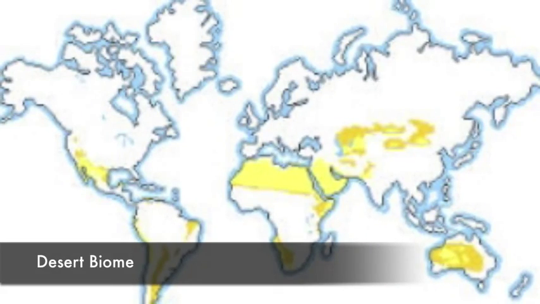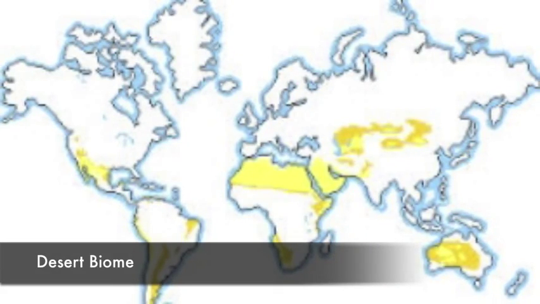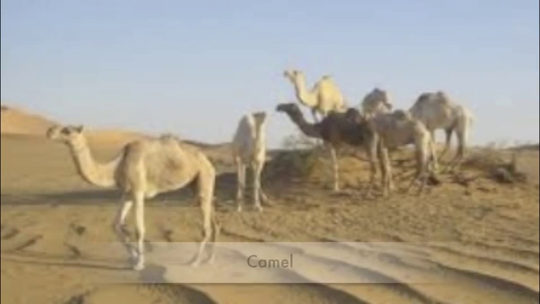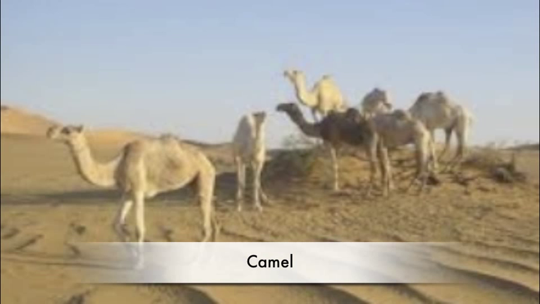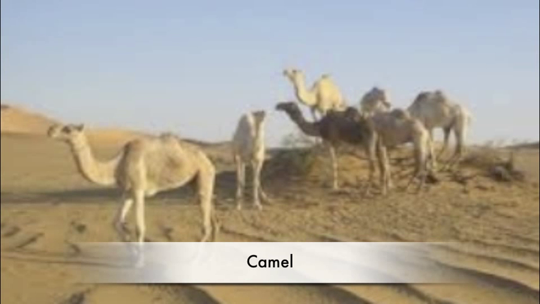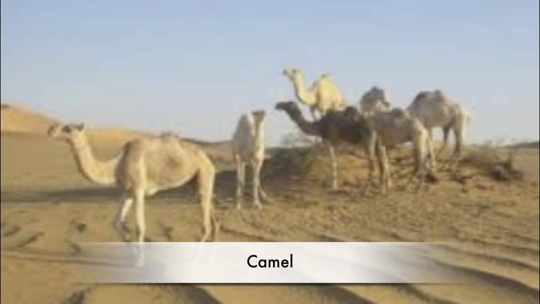Deserts are found in North America, Australia, North Africa, South America, and the Middle East. The camel has to adapt to the sandy desert. The wind blows the sand around, so the camel has long eyelashes to keep it out, thick eyebrows to shield from the sun, and nostrils that open and close so sand doesn't get in the nose. The camel's ears are covered with hair to prevent sand from coming in.